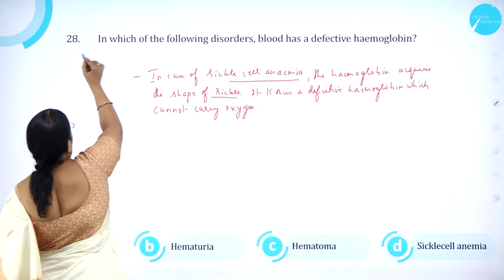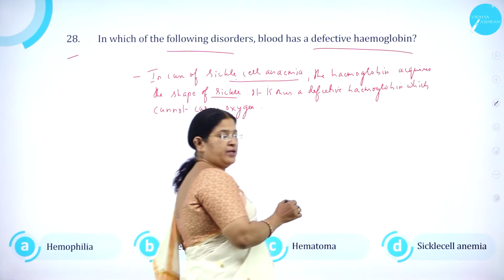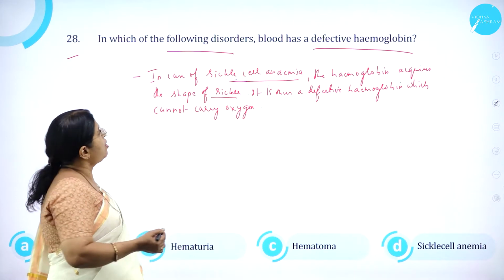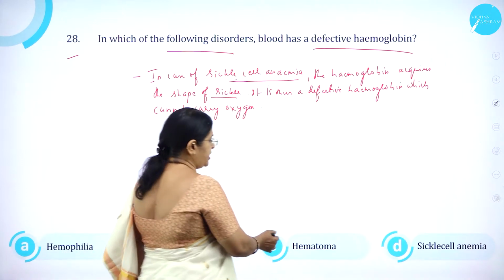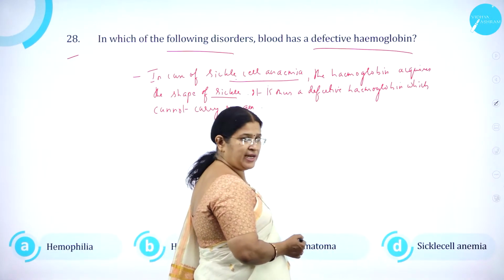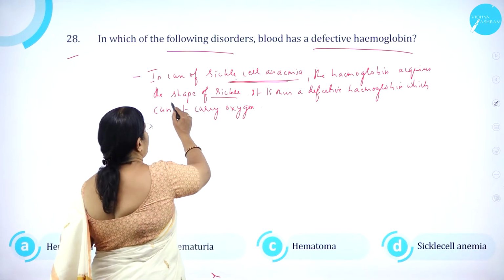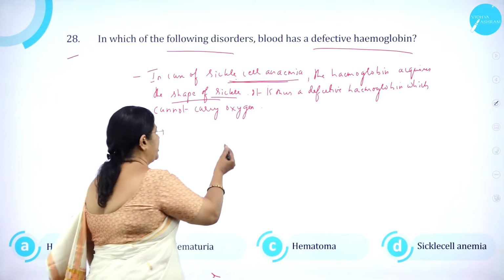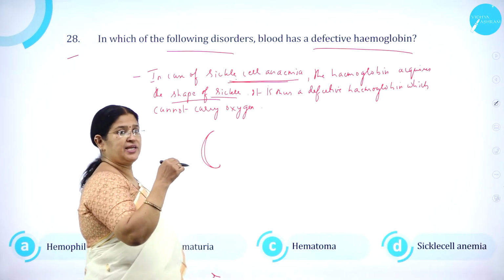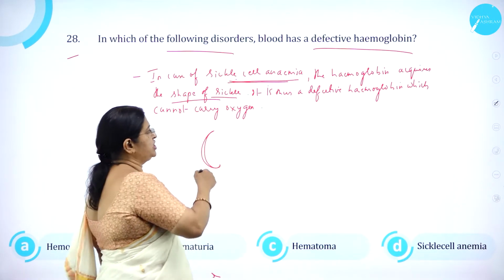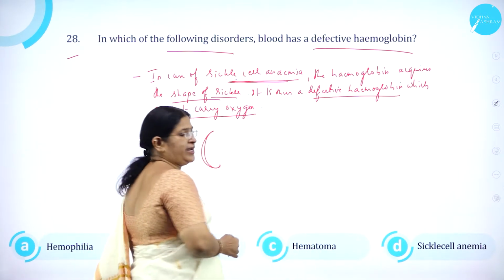Moving on to question number 28. In which of the following disorders does blood have a defective hemoglobin? As we all know, hemoglobin is a carrier of oxygen. Option A, hemophilia. Option B, hematuria. Option C, hematoma. And option D, sickle cell anemia. In case of sickle cell anemia, the hemoglobin acquires a sickle shape like this. So it is a defective hemoglobin. So the RBC is sickle shaped. It is thus a defective hemoglobin which cannot carry oxygen.